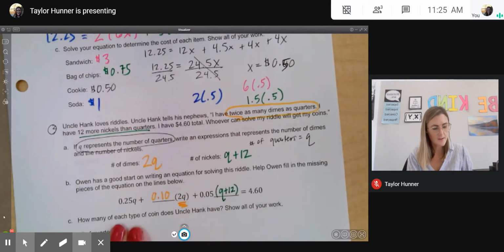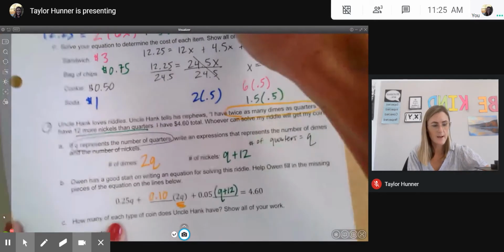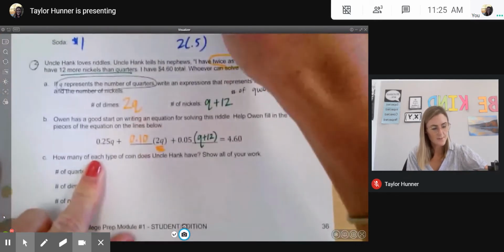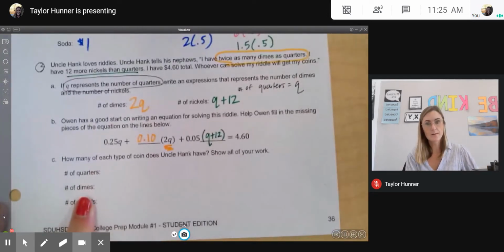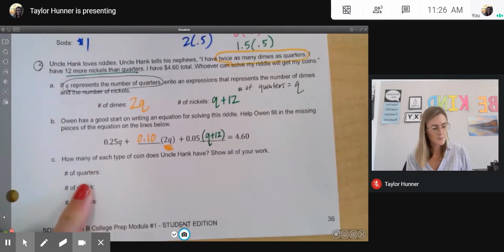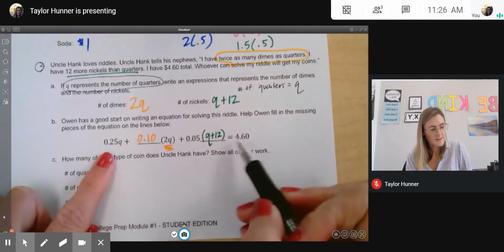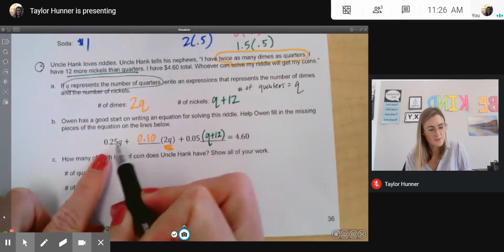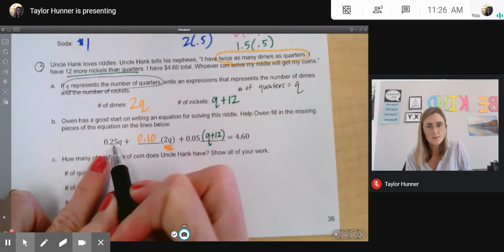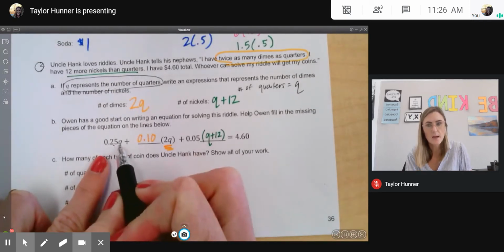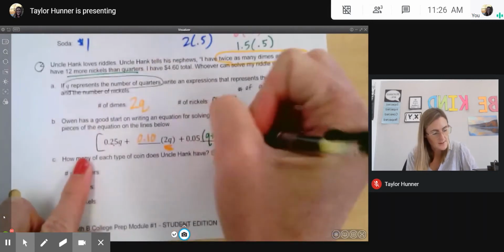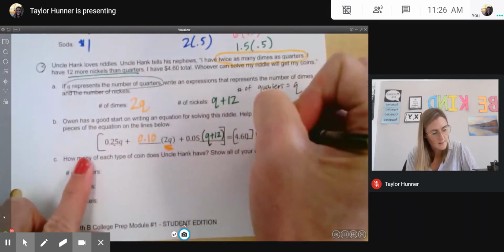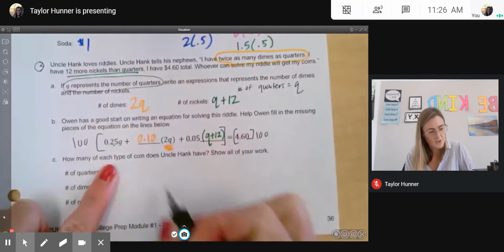Then it's going to ask us to solve in this next step. It says, how many of each type of coin does Uncle Hank have? Show all of your work. This would be a really great problem to clear the decimal on. In order to clear the decimal, I don't have to just multiply times 10. I have to multiply times 100 because I need to move the decimal place 2 times to get whole numbers here. So if I were to multiply both sides by 100, I'm going to rewrite my new equation down here.